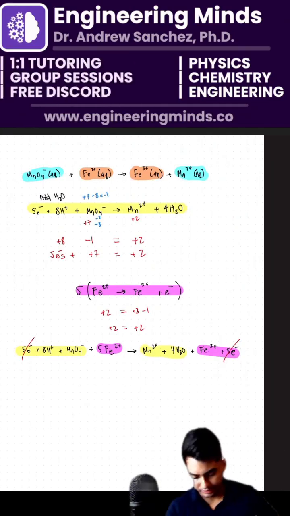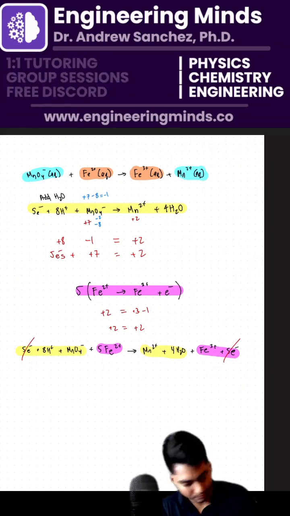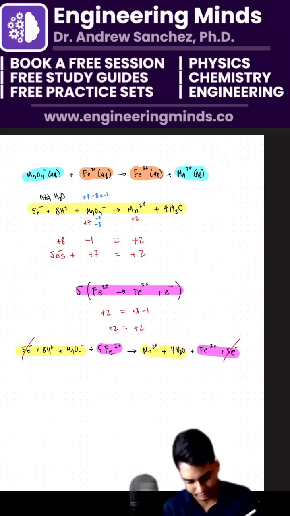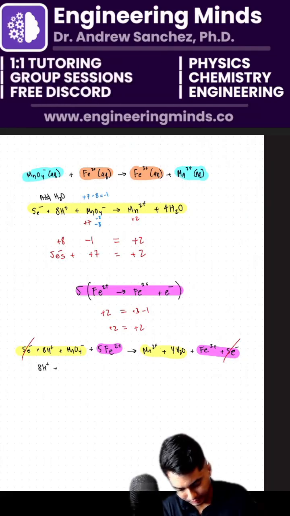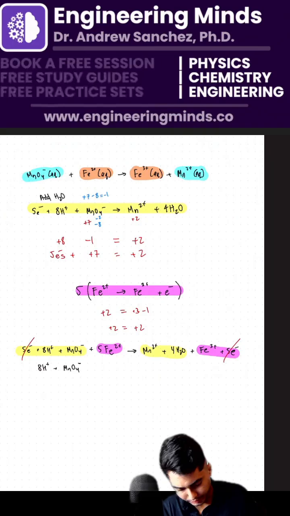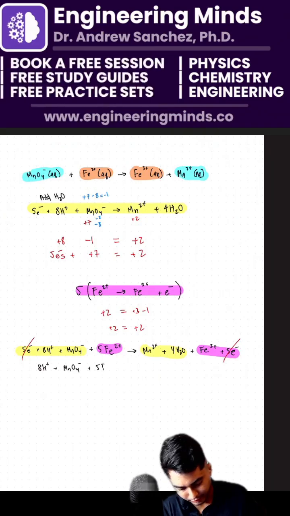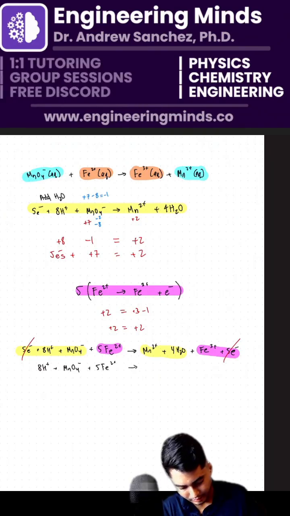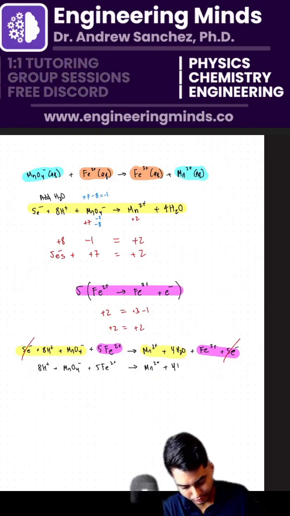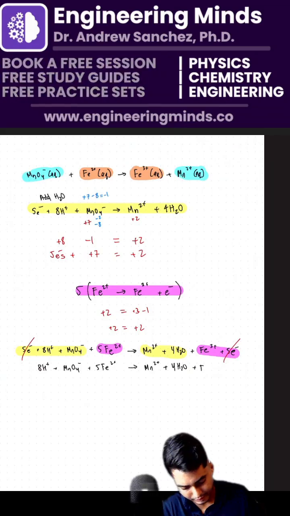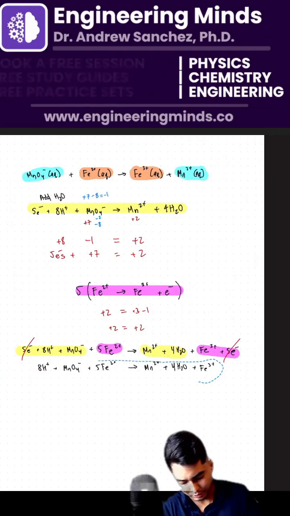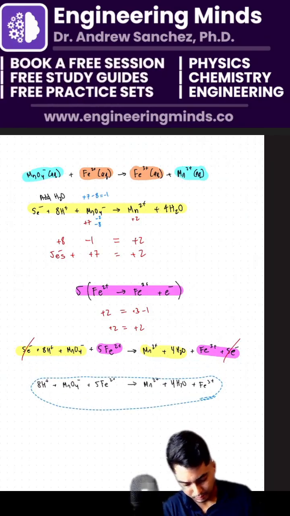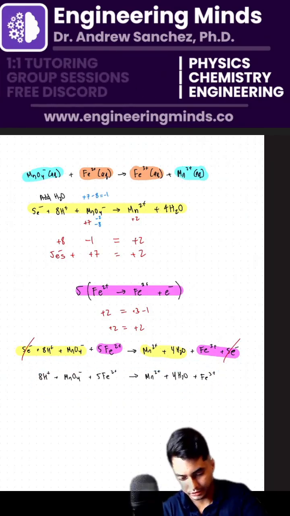Okay, and that's going to give me, again, my... Okay, I'm going to just start with my 8H plus MnO4 minus plus 5Fe2 plus, and that's going to yield Mn2 plus 4H2O and Fe3 plus. Okay, super long reaction, but hopefully you're able to follow along and see how redox kind of works.